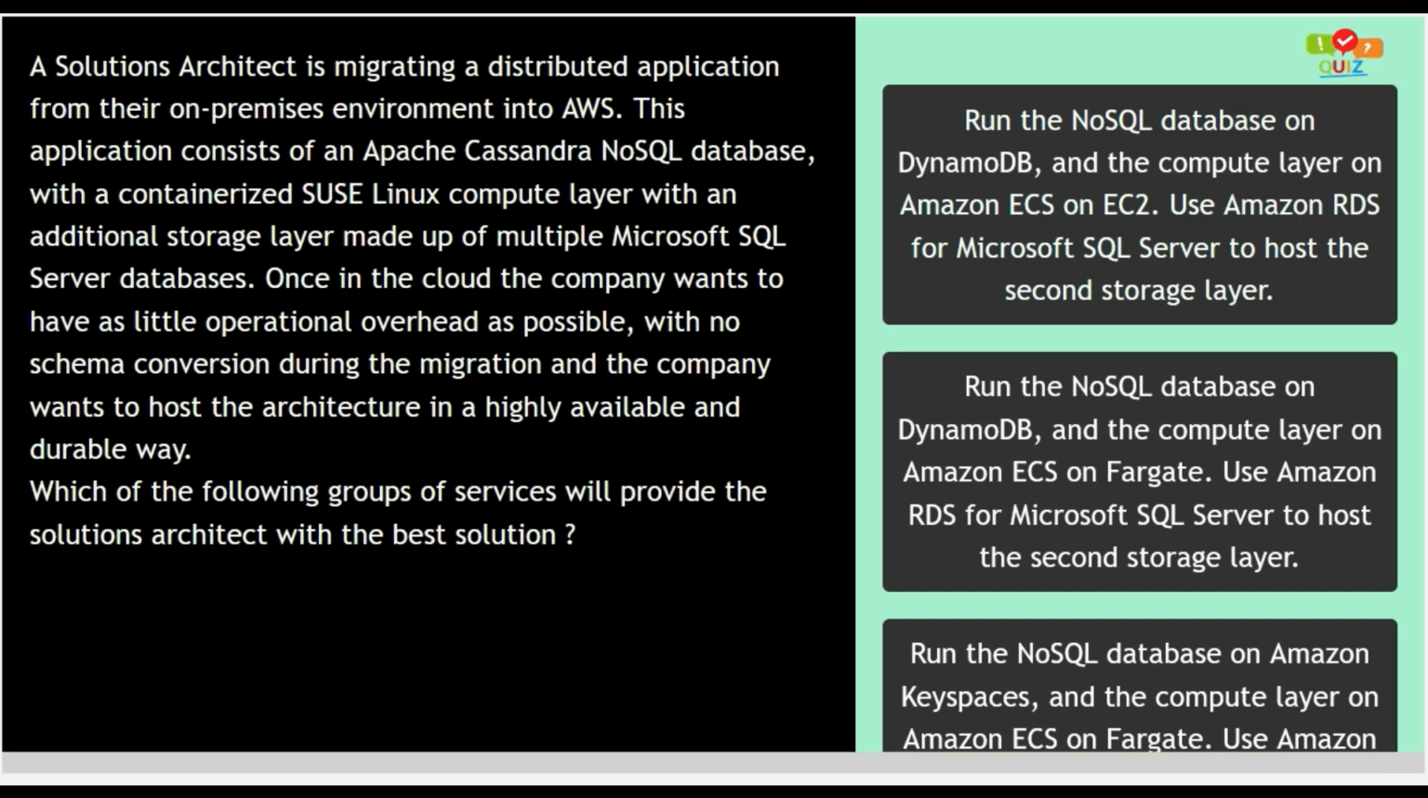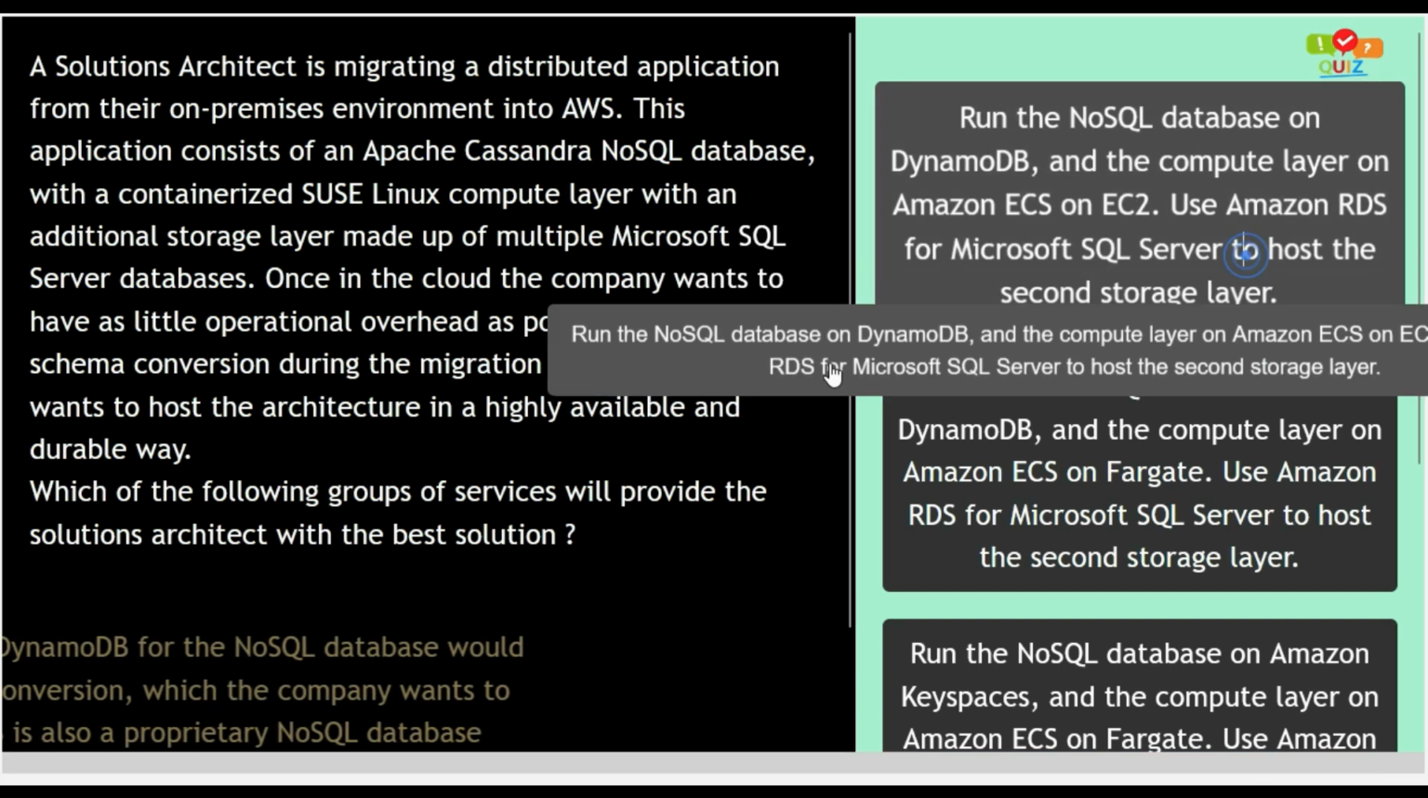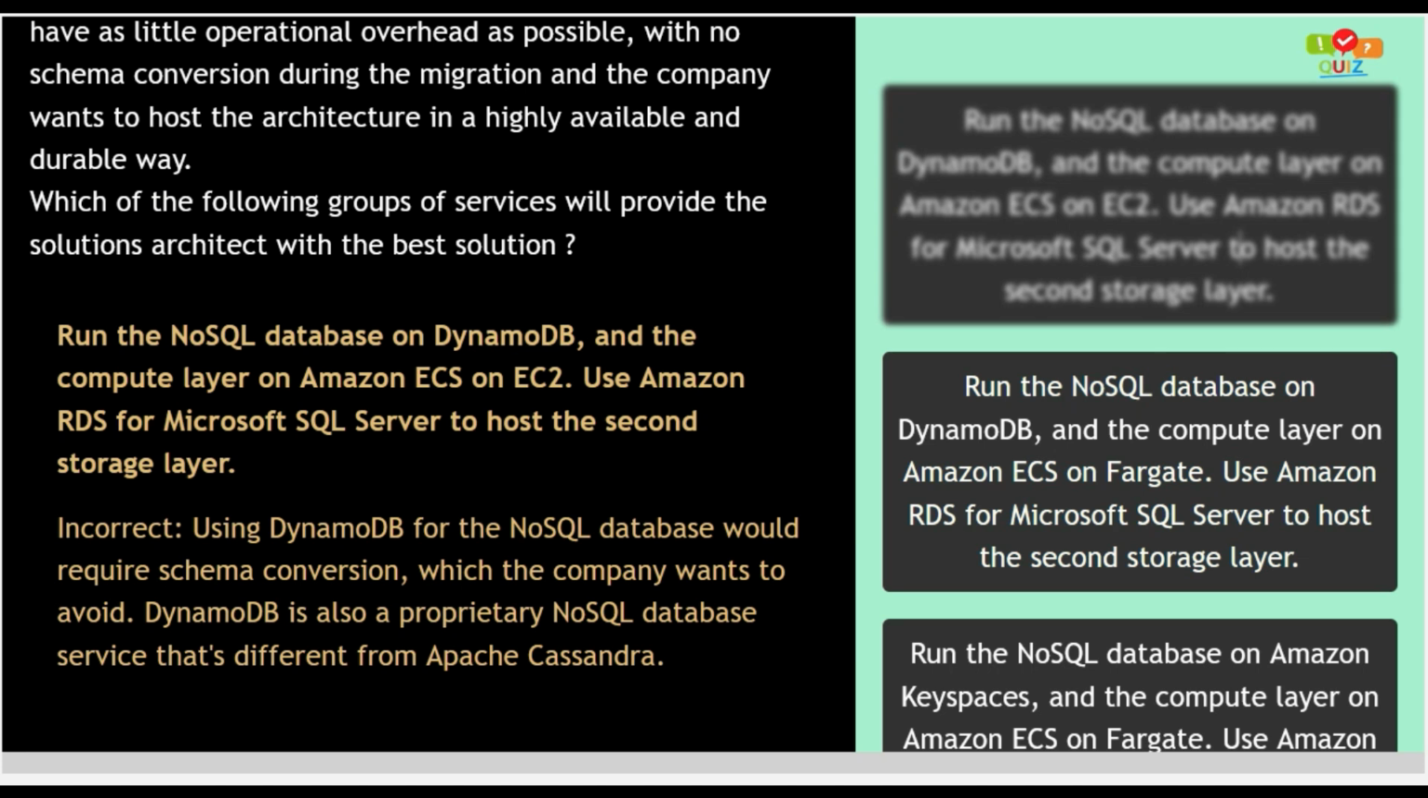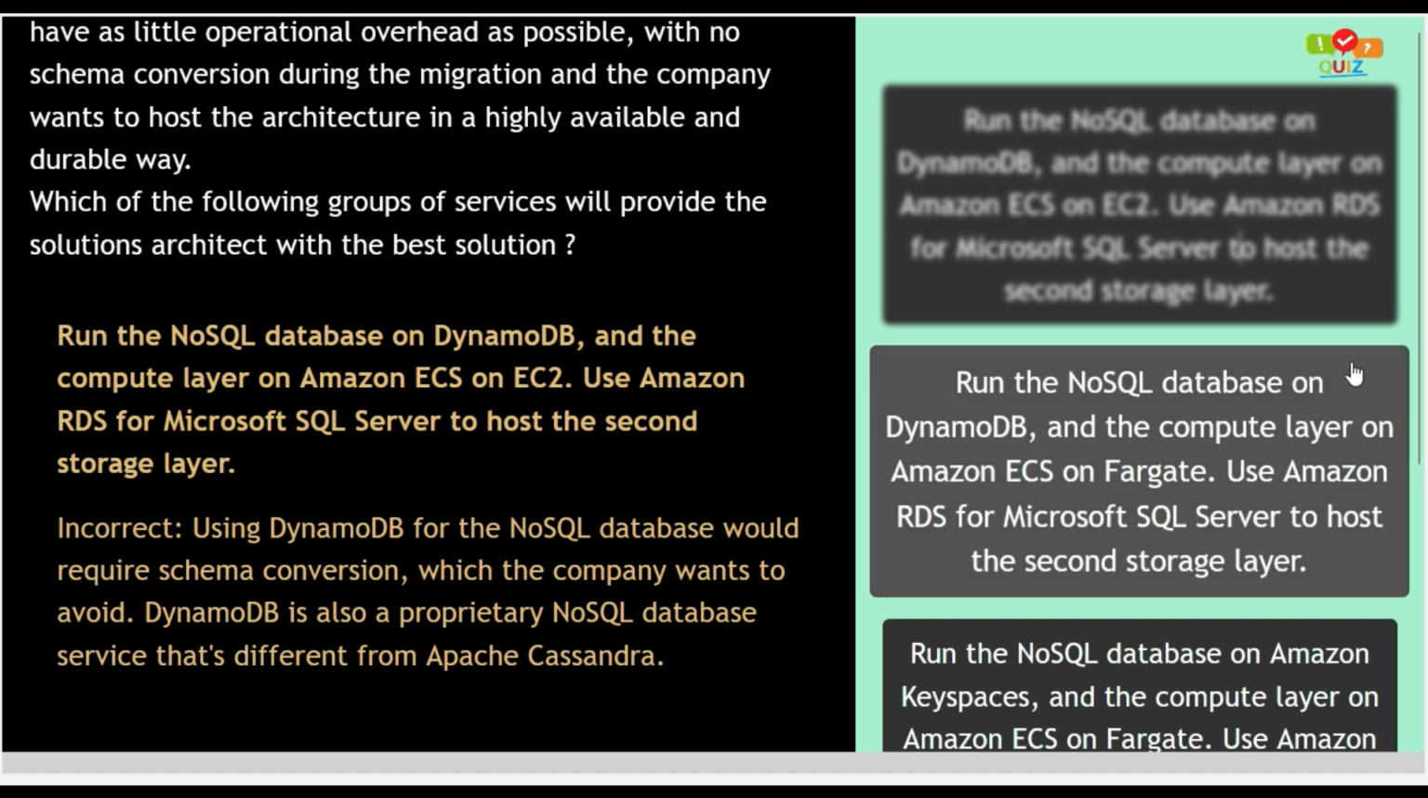Time up. Now let us analyze the answers. Option number 1. Run the NoSQL database on a DynamoDB and the compute layer on Amazon ECS and on EC2. Use Amazon RDS for Microsoft SQL Server to host the second storage layer. This option is incorrect, as using DynamoDB for the NoSQL database would require schema conversion, which the company wants to avoid. DynamoDB is also a proprietary NoSQL database service that's different from Apache Cassandra. Option number 1 is incorrect.